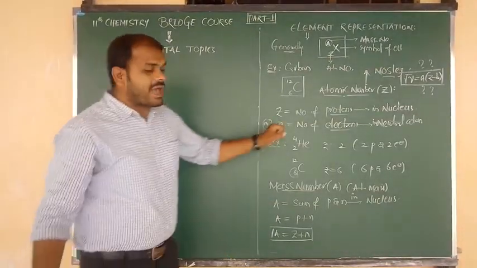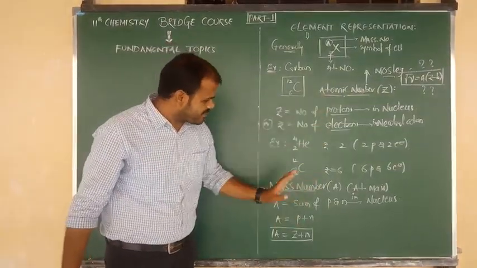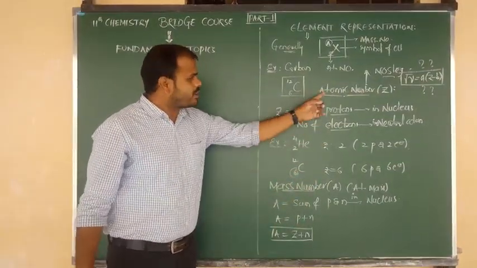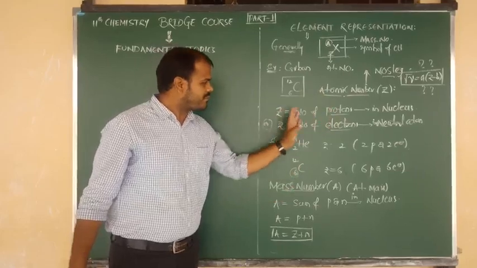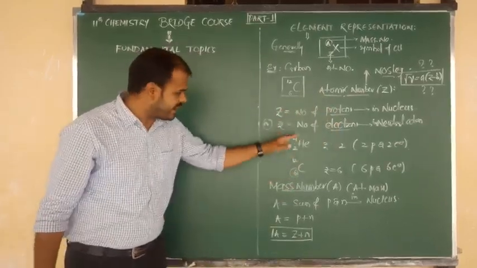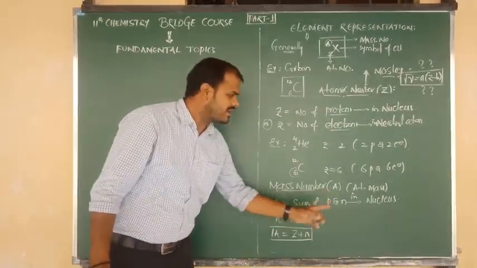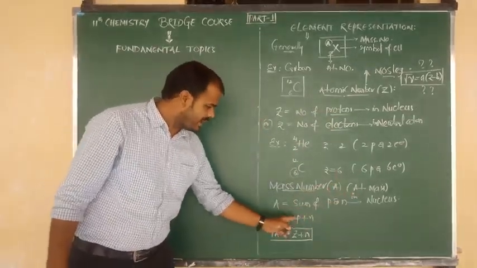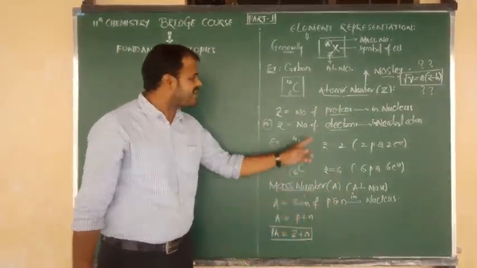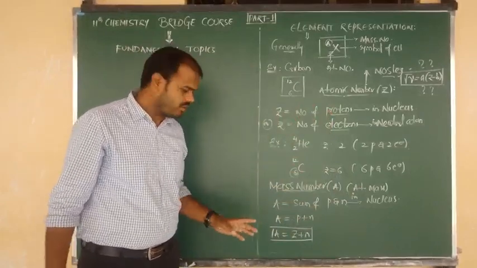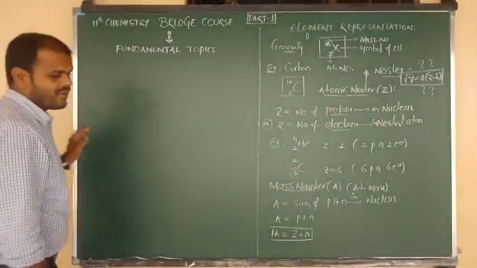So I have given the information about the atomic number and mass numbers. What is the formula to calculate the atomic number? It is equal to the number of protons or the number of electrons, along with an example. What is meant by mass number? It is the sum of protons and neutrons which are present in the nucleus. So A equals P plus N, but in place of P we can write Z. So A equals Z plus N, that is the final formula.